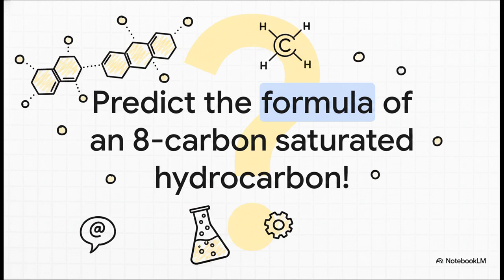Think back to what we discussed about saturated hydrocarbons. You know, those molecules with only single bonds that are holding the maximum possible number of hydrogen atoms. If you have exactly 8 carbon atoms in that chain, what is the full chemical formula going to be? Use those rules of alkanes we talked about to figure it out, and please comment your answer down below to see if you crack the code.